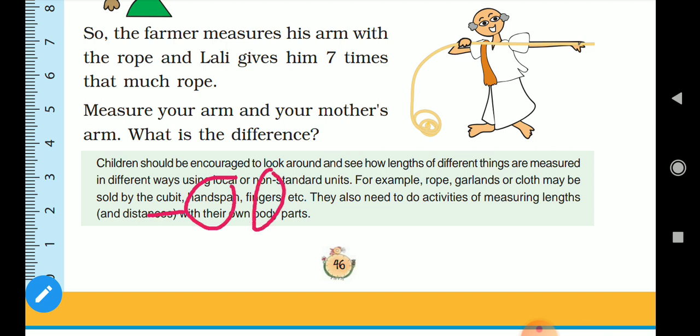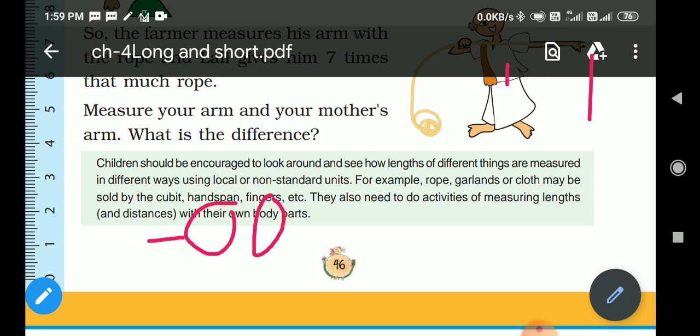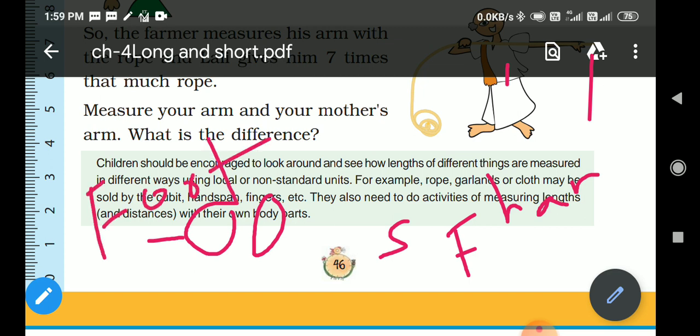So you should learn what is cubit, what is hand span, and fingers, arm's length. Means we are using shoulder, we are using fingers, we are using hand span, and we are using foot also, right? Okay, these are the different body parts we are using to measure different things.